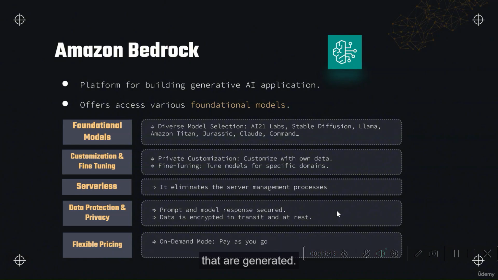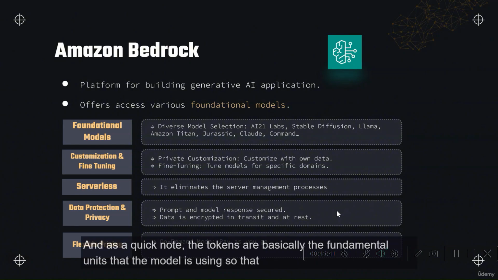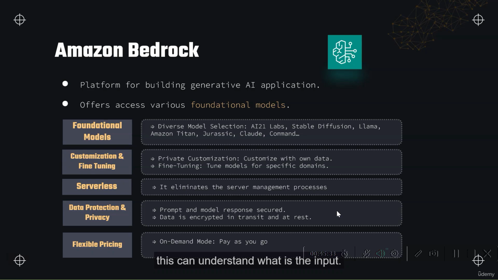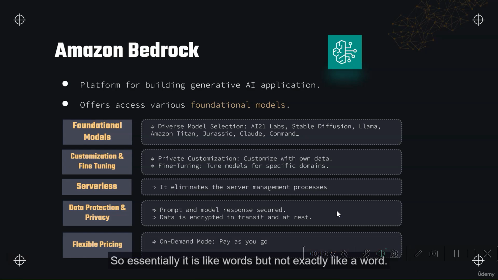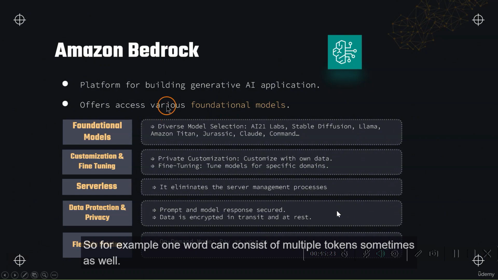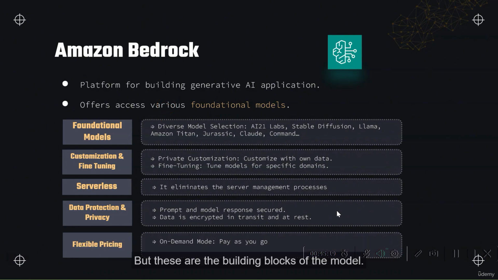As a quick note, the tokens are basically the fundamental units that the model is using so that it can understand the input, and then the output will also be generated in those tokens. So essentially, it is like words, but not exactly like a word. For example, one word can sometimes consist of multiple tokens as well. But these are the building blocks of the model essentially.